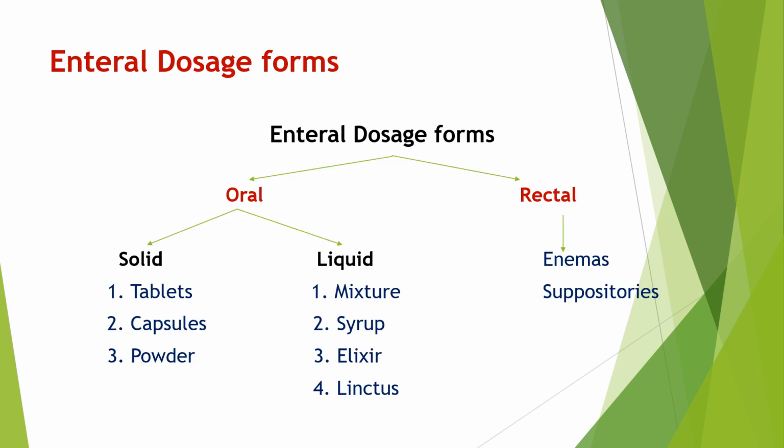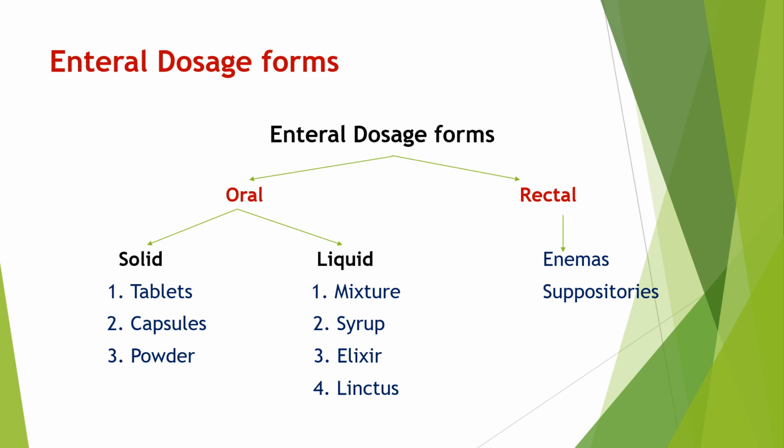Then the classification of enteral dosage form. Enteral dosage forms are classified into two classes: oral dosage forms and rectal dosage forms. Rectal dosage forms include enemas and suppositories. Enema means administration of a drug into the rectum in a liquid form, and suppository means administration of a drug in a solid form into the rectum.